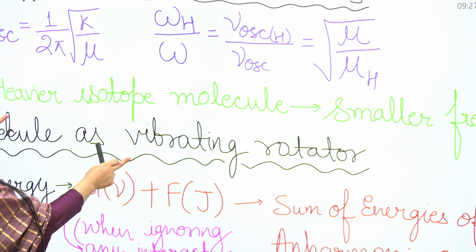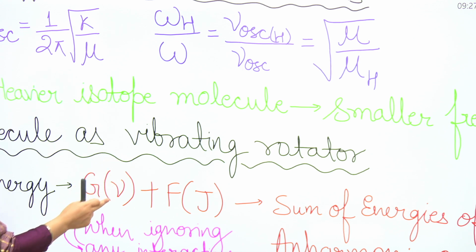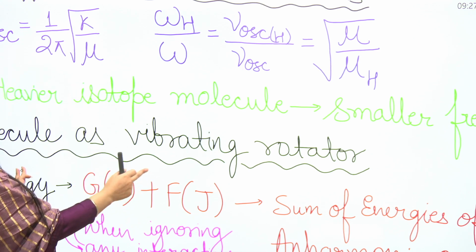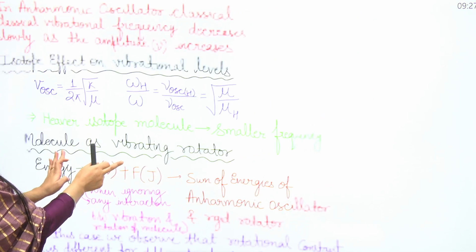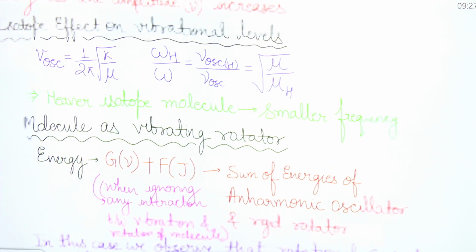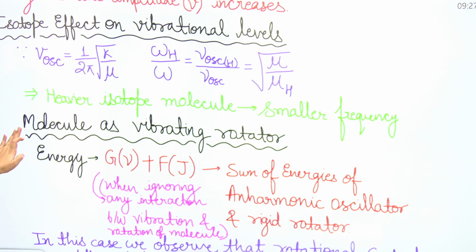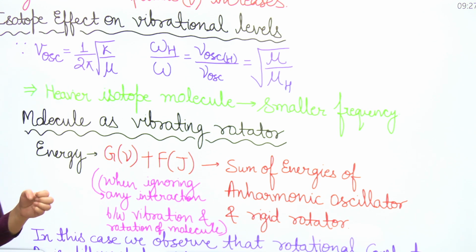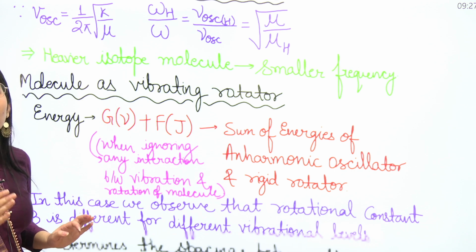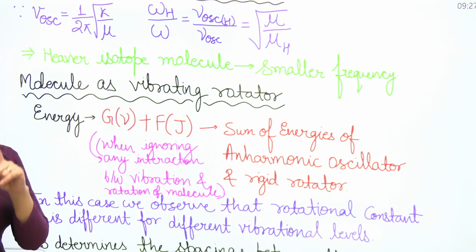Also, next point, that is related to the molecule as a vibrating rotator. In this case, we will consider both the vibration and the rotation. So the point is, when you write the energy without considering the interaction, or the effect of both together, you will just add the expressions of energies in terms of wave number you have got for the vibrational and the rotational case.